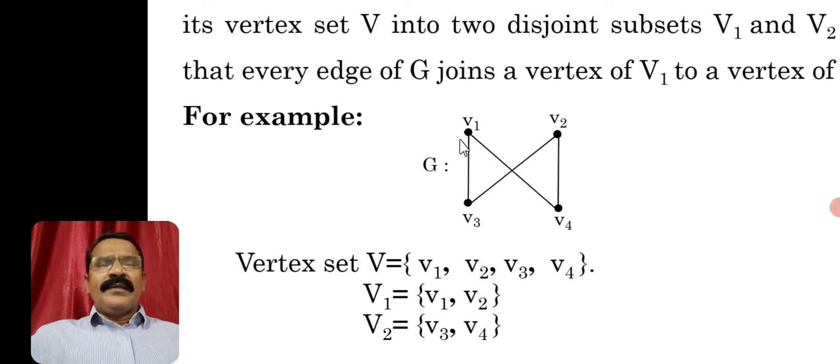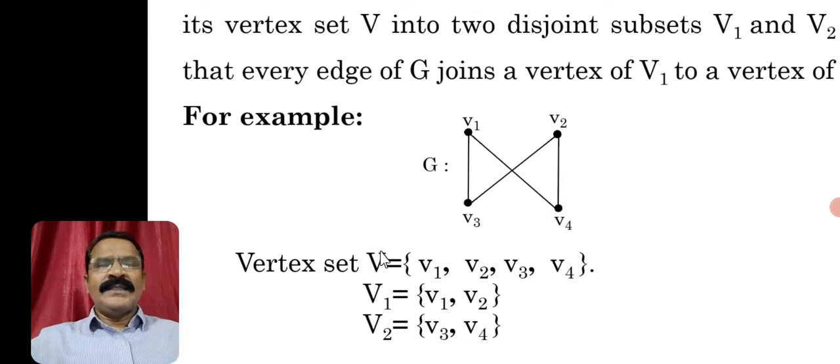Here, this vertex is adjacent with the two other vertices of the other set. Now, a complete bipartite graph is also a bipartite graph. But what is the difference between bipartite and complete bipartite? A bipartite graph is one where it is possible to partition the vertex set into two disjoint subsets V1 and V2 such that every edge of G joins a vertex of V1 to a vertex of V2.